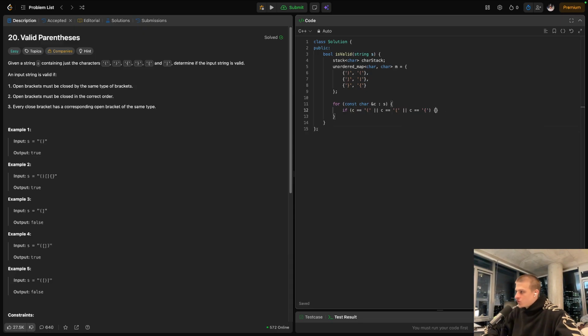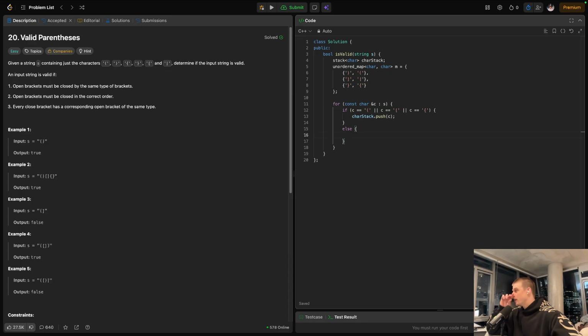If we see an opening bracket, this is fine at any point. All we want to do is add it to the stack. So we're just going to do char stack dot push C whenever we see an opening one. And that's pretty much it in that case.